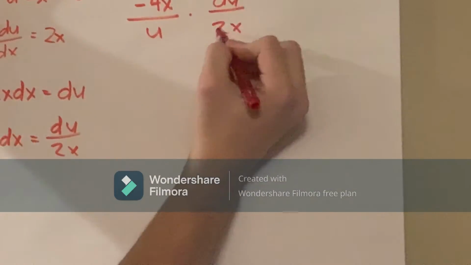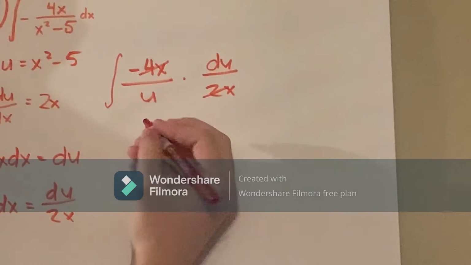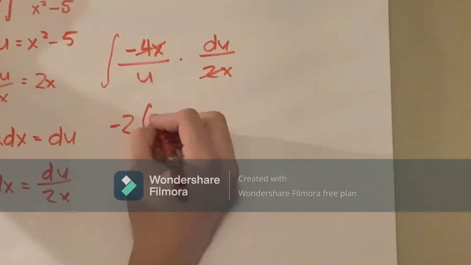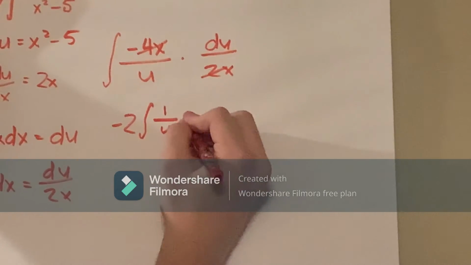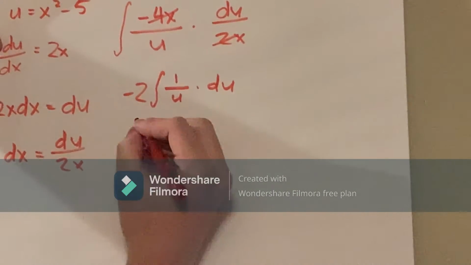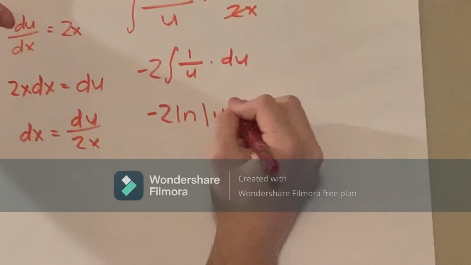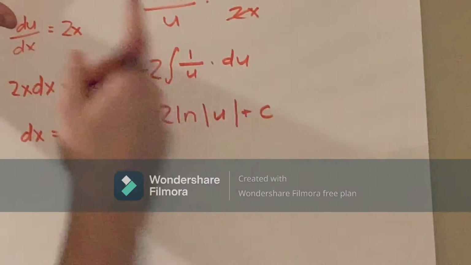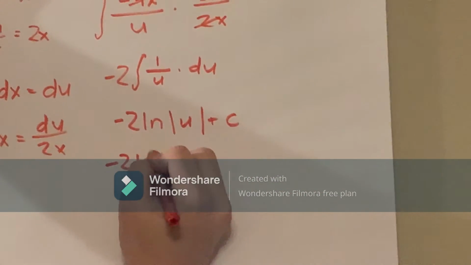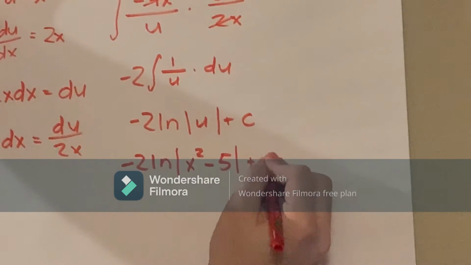And then you can simplify these two. And then you're going to have negative 2 outside the integral. And then you have 1 over u times du. And then you can do your natural log integral rule. So you have negative 2 ln, and then your absolute value of u plus c. And then you're going to plug your u back in from your original into here. So it's going to be negative 2 natural log of the absolute value of x squared minus 5 plus c.